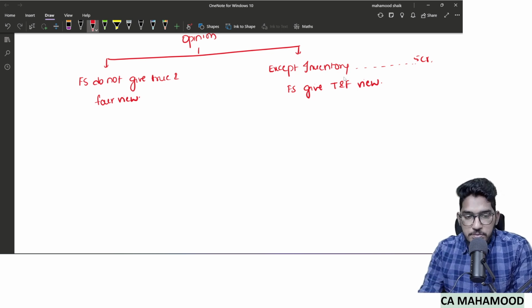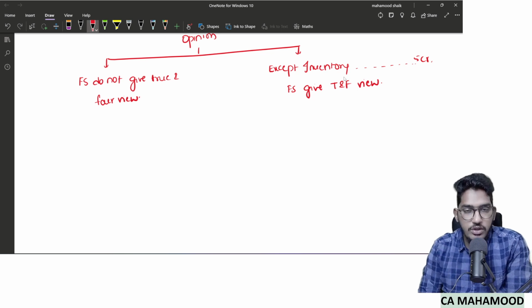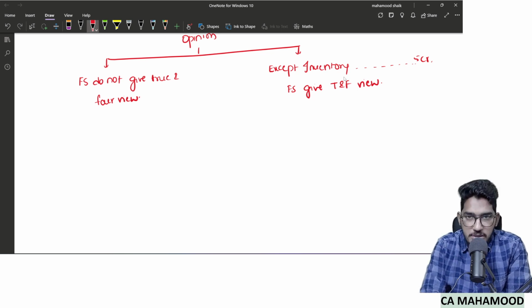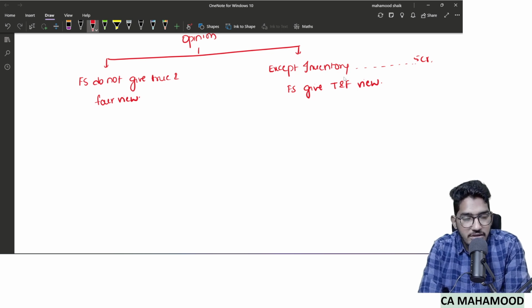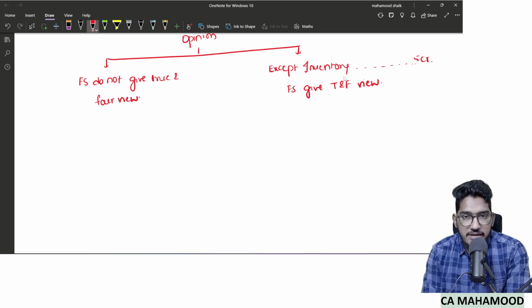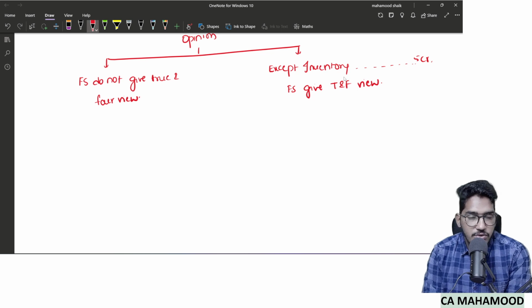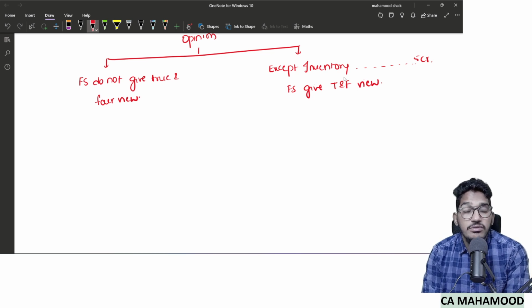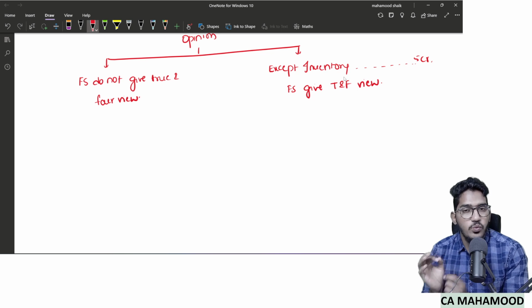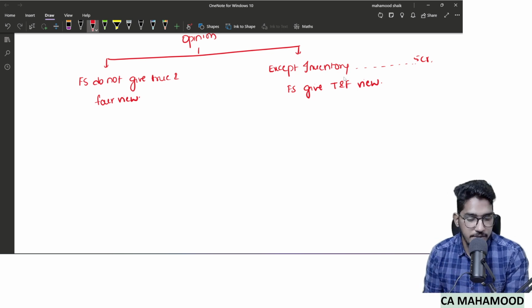I am giving you two options to choose from. Option number 1, saying directly financial statements do not give true and fair view. Option number 2, accept inventory which contains a misstatement of 5 crore rupees, financial statements give true and fair view. Which option will you choose from? If you are in the position of the auditor, step into the shoes of the auditor and let me know which option you will choose.